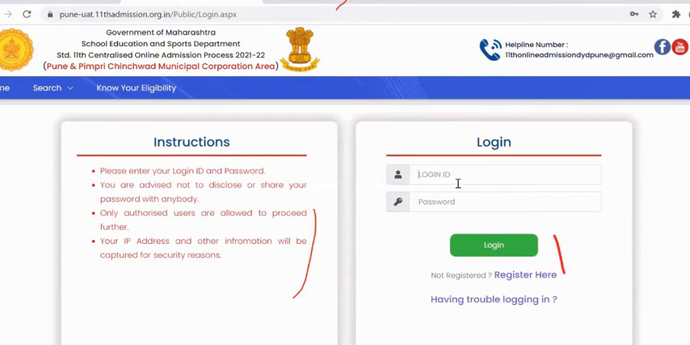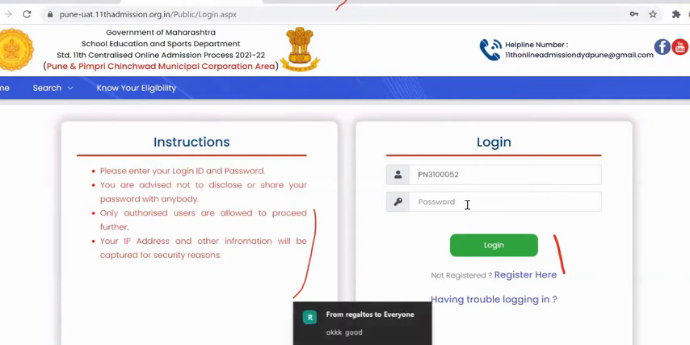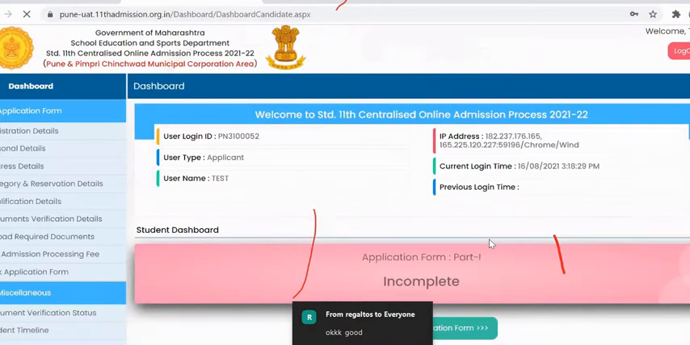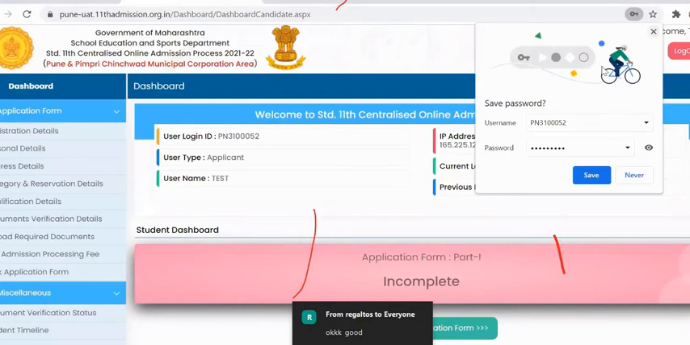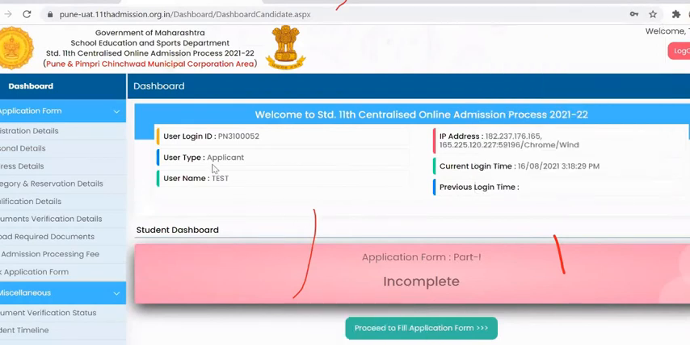On the login page, you need to enter your system generated login ID and the password you have given, and then click on login. Once the student logs into the system, he will be able to see his dashboard along with the student details such as his login ID, IP address, user type, current login time, candidate name, and previous login time. When the student logs in the next time, he will be able to see his previous login time here.